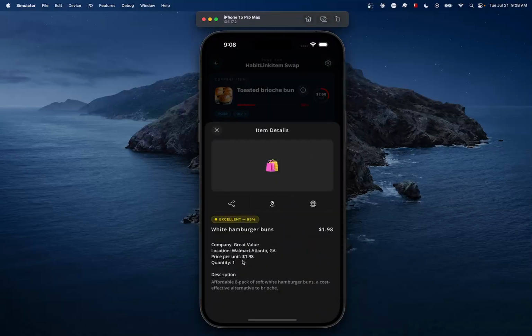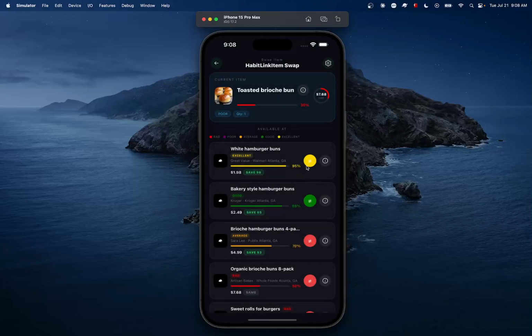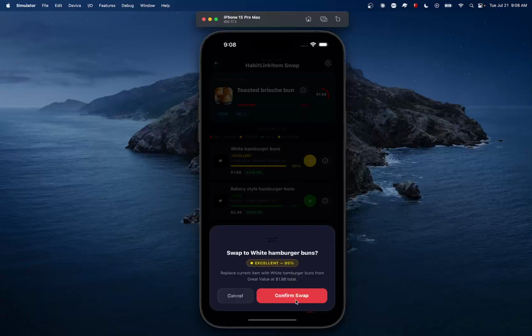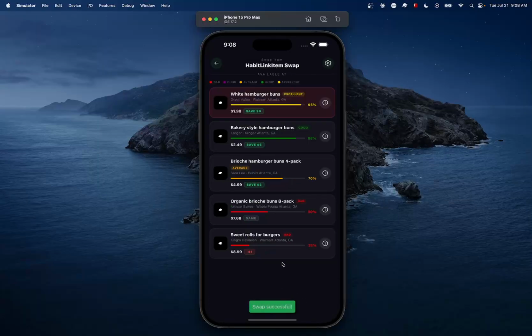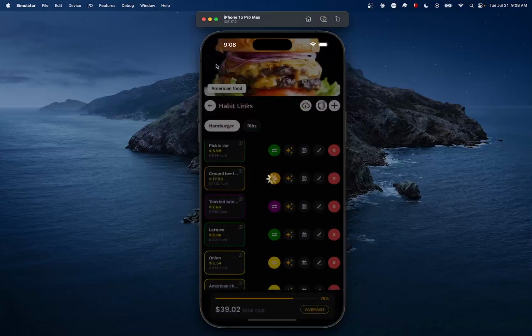And whenever you see those links, it means that it provided a link, a location, and that you can share as well. So I'm going to go with this one here because it says that this one is excellent. I'm going to confirm the swipe. As soon as I make the swipe, I cannot do any more swipes.